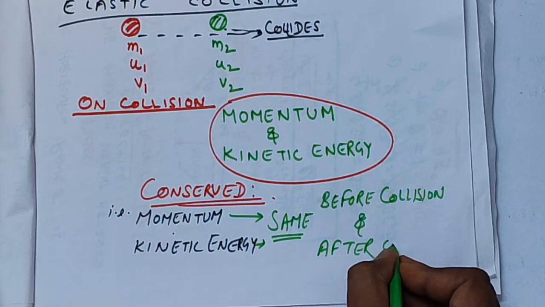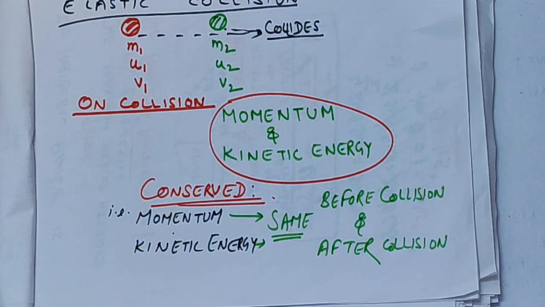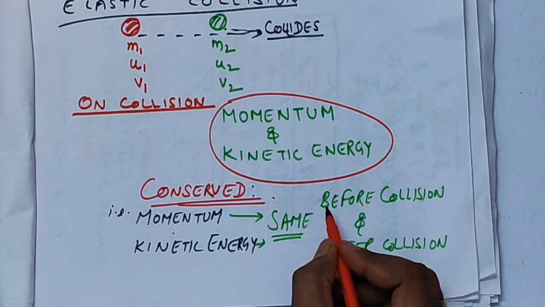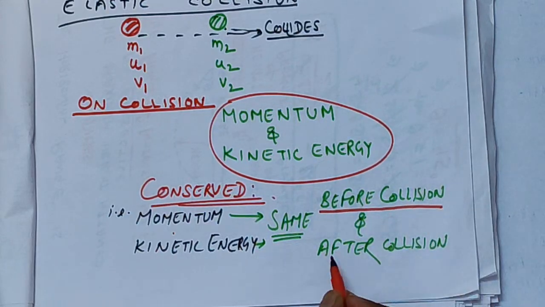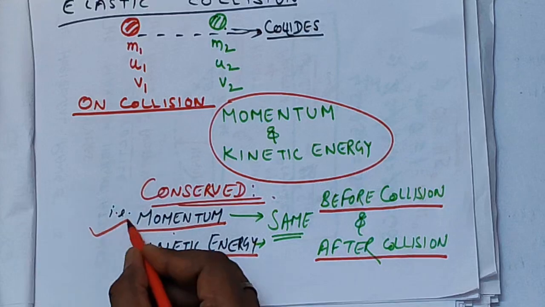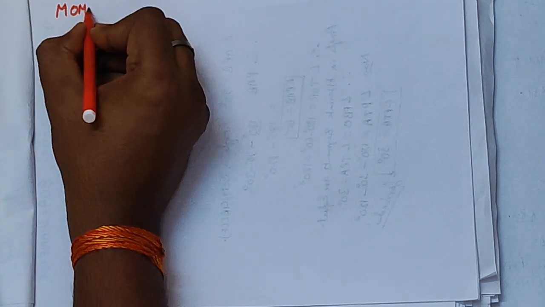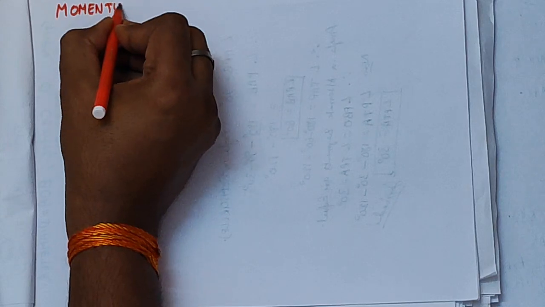Similarly it happens for the kinetic energy. Now let us see how we are deriving this.